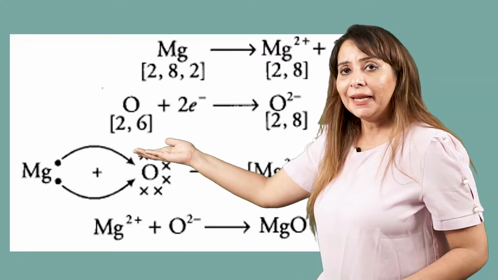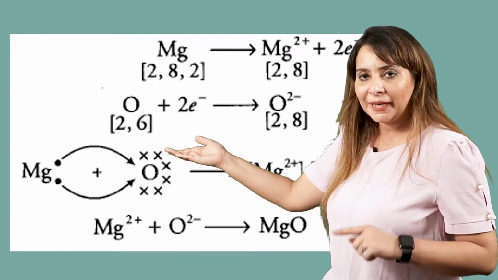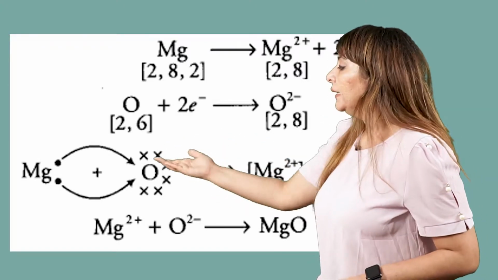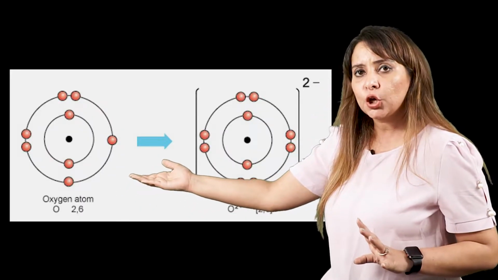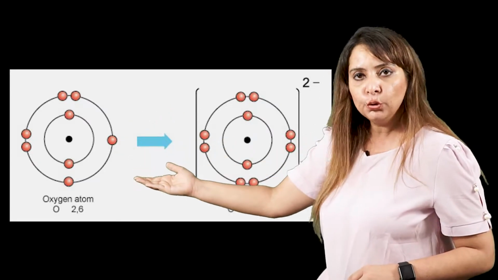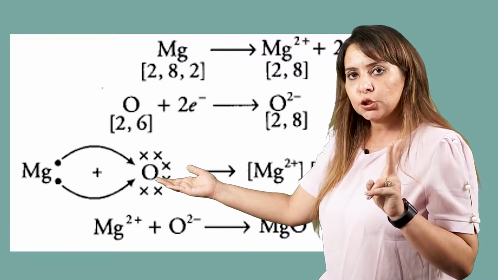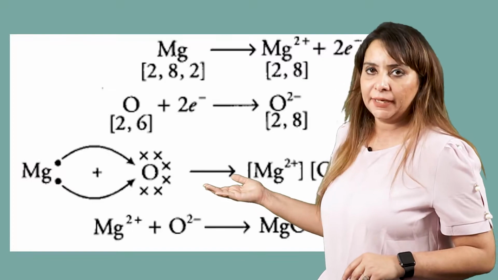So let's form it. We are denoting it with the help of dots. Magnesium will lose 2 electrons, forming Mg2+. Now we have oxygen. We know that oxygen possesses 6 valence electrons. We are distributing them in sets of 2, 2 and 2, that is 6, plus 2 electrons, because it needs 2 electrons to complete its octet, and it will form O2-.